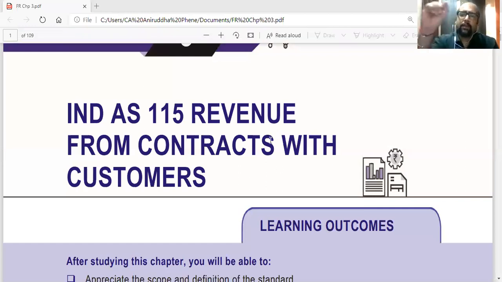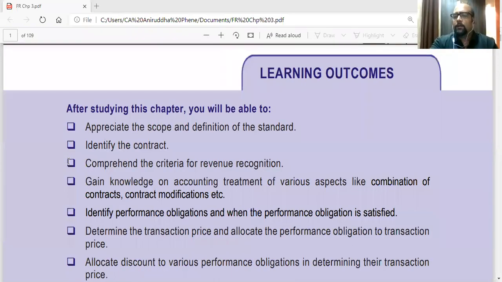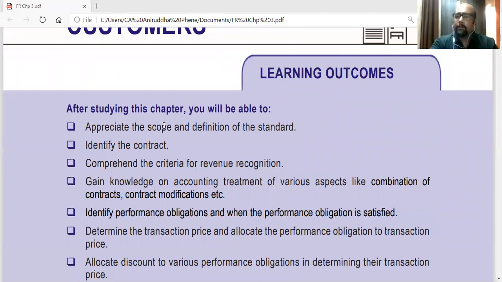Okay. So write down the name of the standard, Ind AS 115, revenue from contracts with customers. And wherever I feel this is important, I'll tell you to note it down. Very important chapter, 109 pages. One of the biggest chapters of Ind AS. So automatically you can understand the weightage. Very important. Ind AS 115, revenue from contracts with customers. So we are dealing with the question, when to recognize the revenue from contracts with customers.